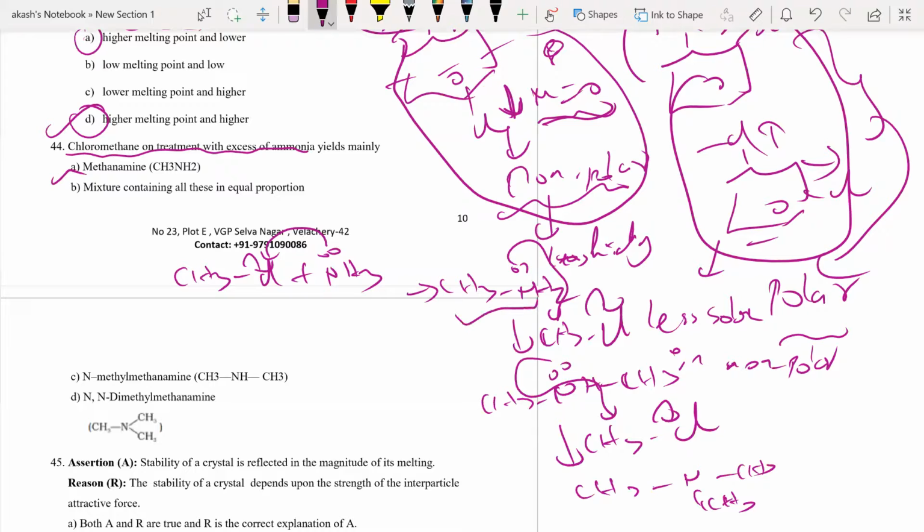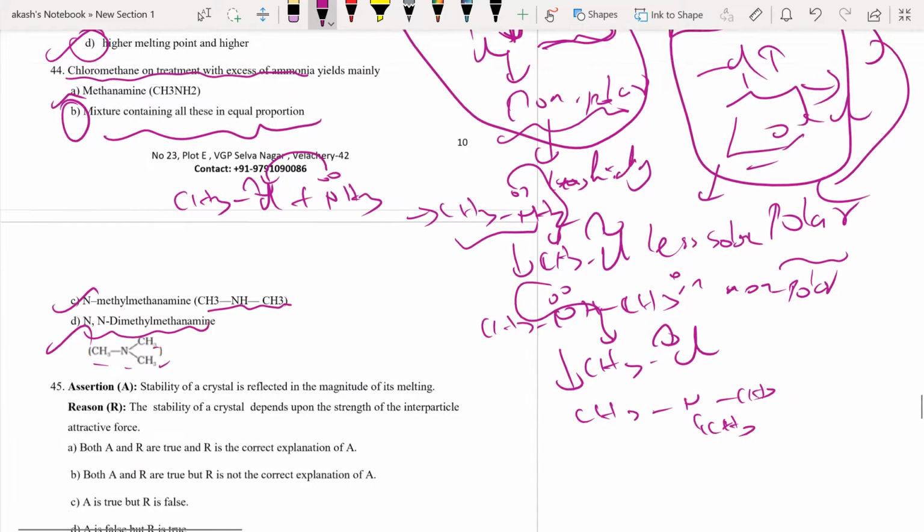N-methylmethanamine, CH3NHCH3, is also possible. N,N-dimethylmethanamine, N(CH3)3, is also possible. So the answer is a mixture containing all of these in equal proportions.